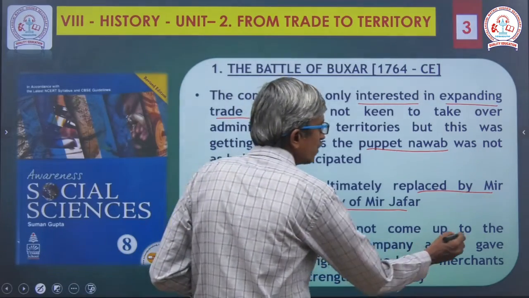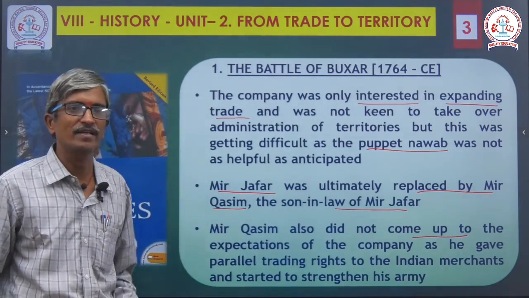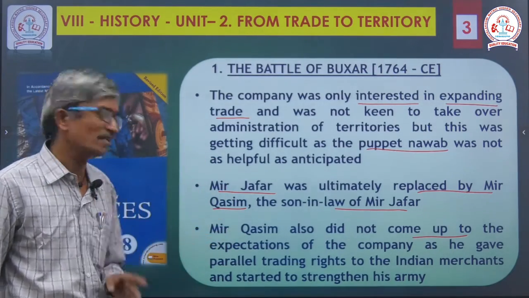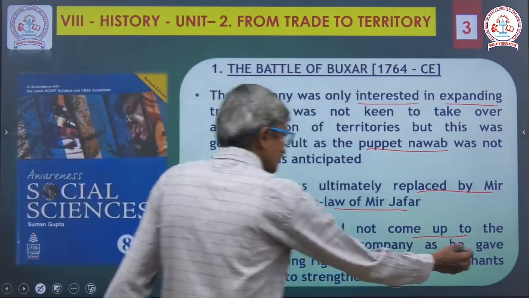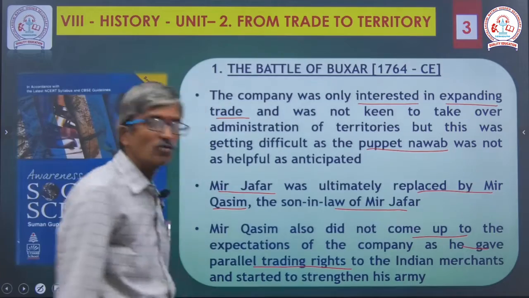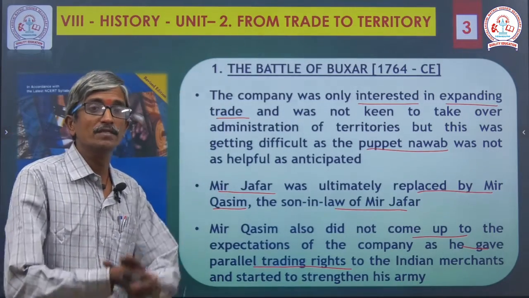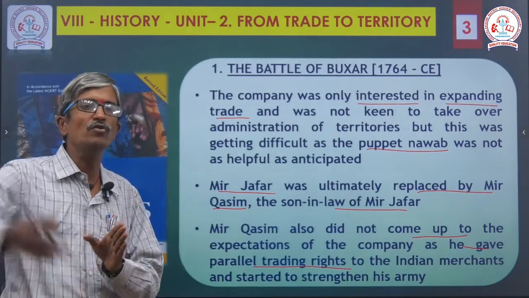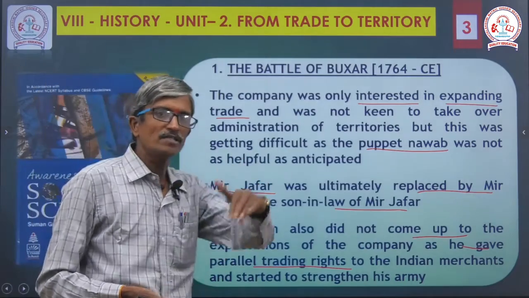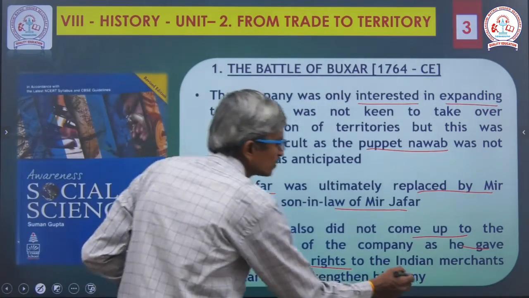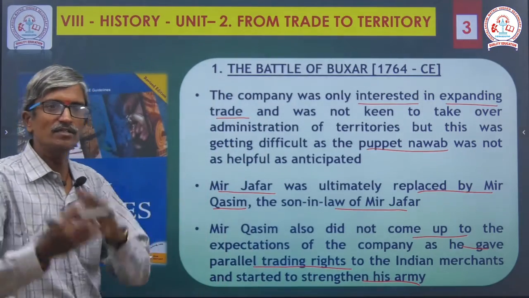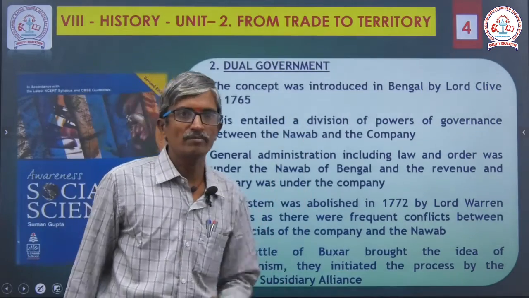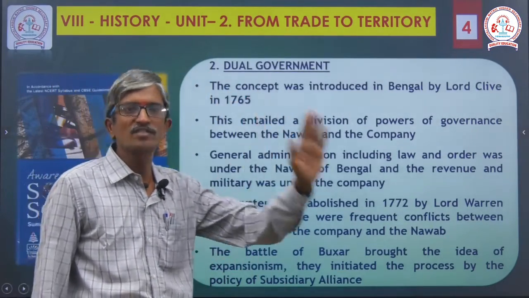Mir Qasim also did not live up to the expectations of the company. Previously he was nodding his head, but he did not cooperate with the company. It resulted in war. He gave parallel trading rights to Indian merchants, because he was encouraging Indian traders. If you encourage the foreign trader, the entire profit will be looted by the foreigner. So he supported Indian merchants and strengthened his army. He collected huge sums of money, and with that money he strengthened the army. So that is why the Battle of Buxar happened.